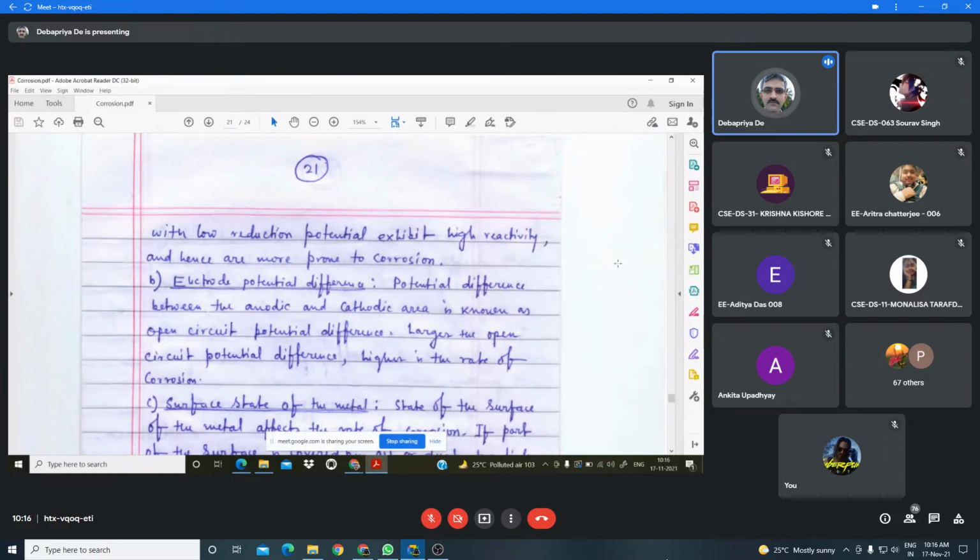I have already discussed this. So the surface state of the metal affects the rate of corrosion, and if the surface of the metal is mirror finished, then the corrosion will not take place. That means the dust particle, 1 minute.